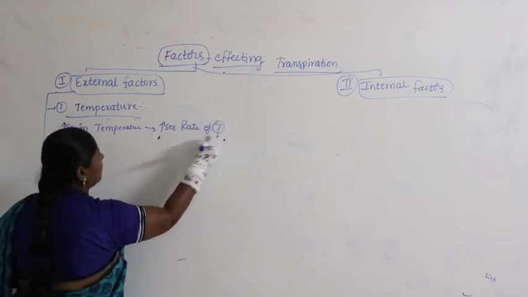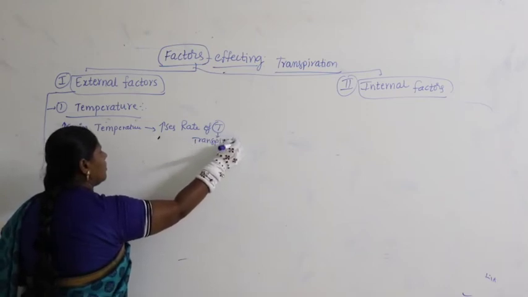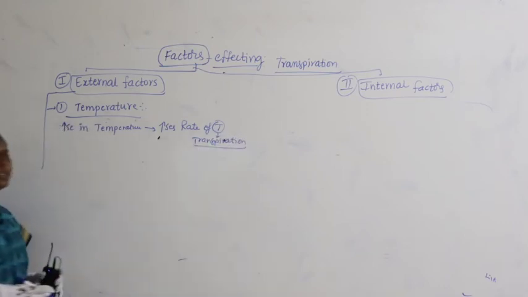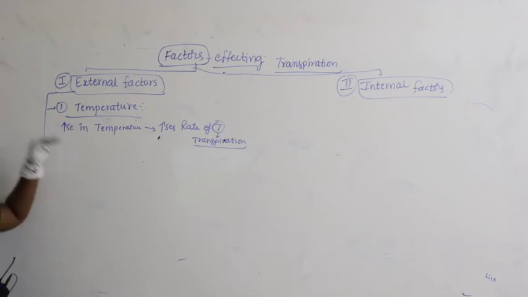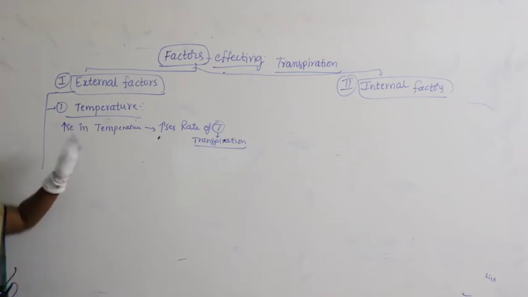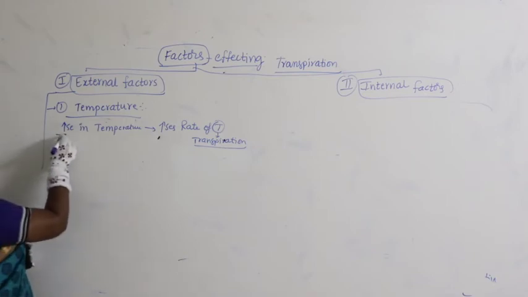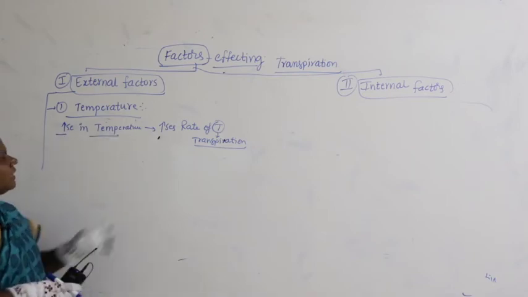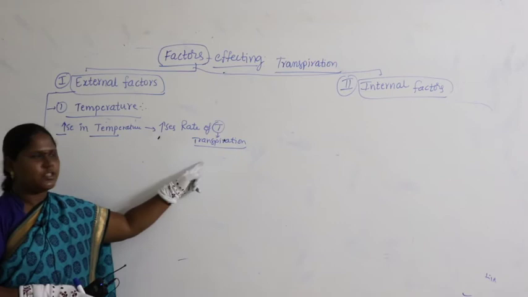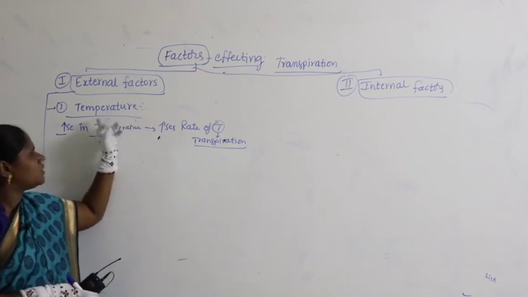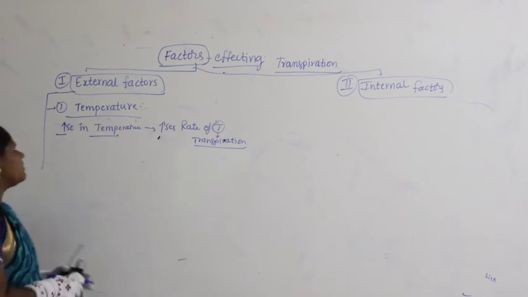T is transpiration. Whenever the temperature keeps increasing, from morning to afternoon, there is an increase in temperature that definitely increases the rate of transpiration. Temperature is directly proportional to transpiration.